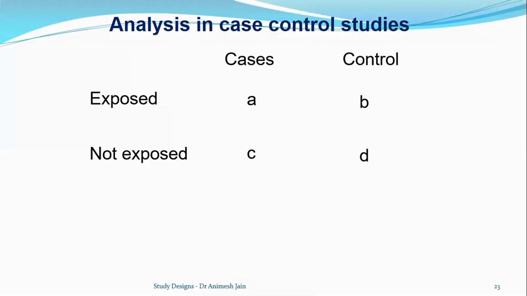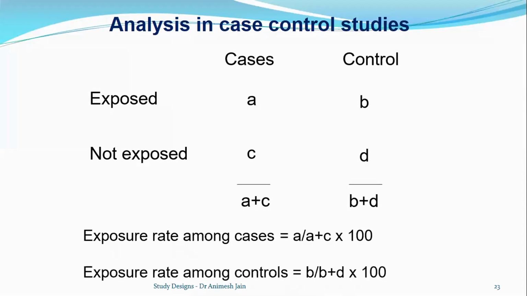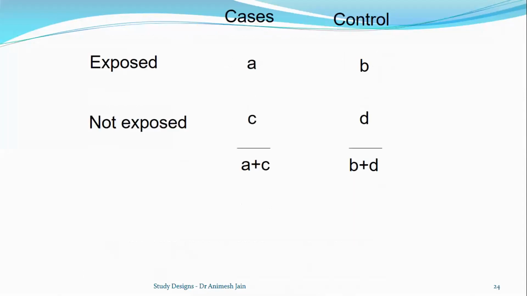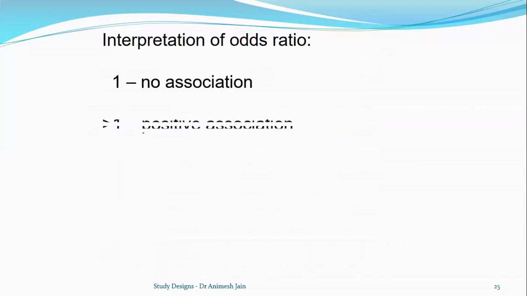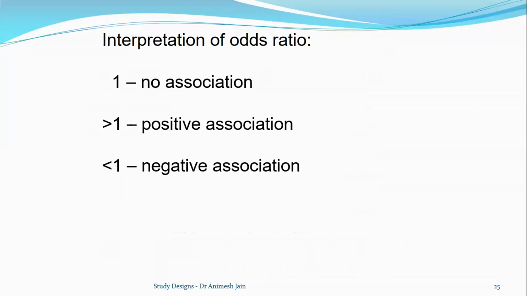Very quickly to go through, basically here we look at the exposure rates among cases and controls as well. And then we determine something known as odds ratio. Now this odds ratio tells us whether the odds of a particular exposure leading to disease is associated with that. So if we get the odds ratio as 1, that means there is no association.